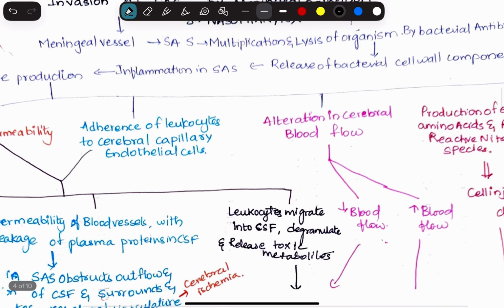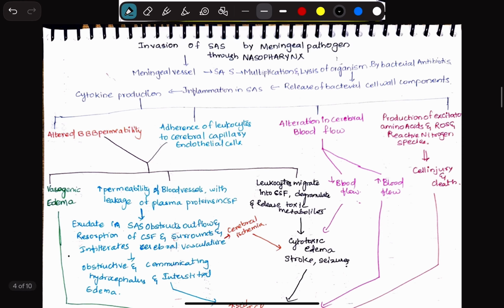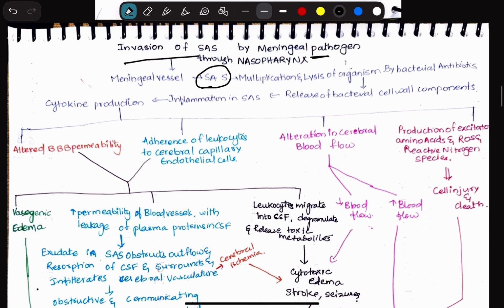Now let us move on to the pathogenesis, which is an important thing which we have to learn in pyogenic meningitis. Okay, so there is an organism in the nasopharynx. This organism in the nasopharynx will invade the subarachnoid space through some meningeal vessels. Okay, so invasion of the subarachnoid space by meningeal pathogen. Okay, it enters into the subarachnoid space.